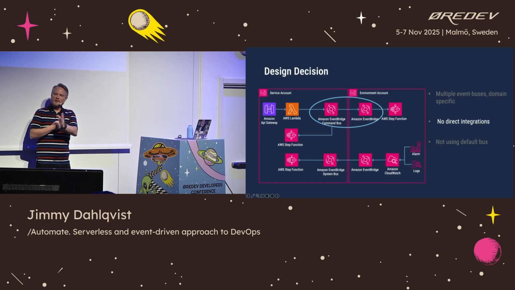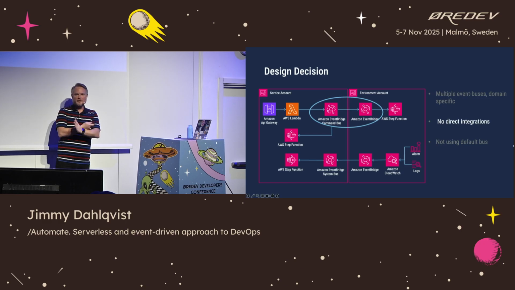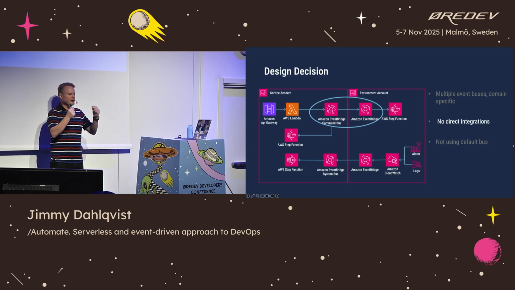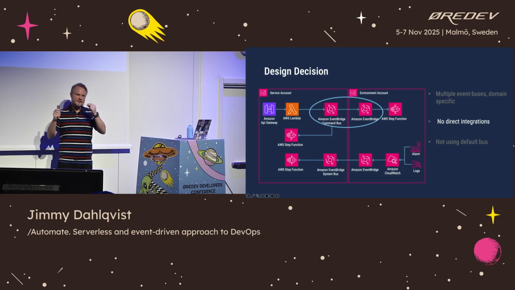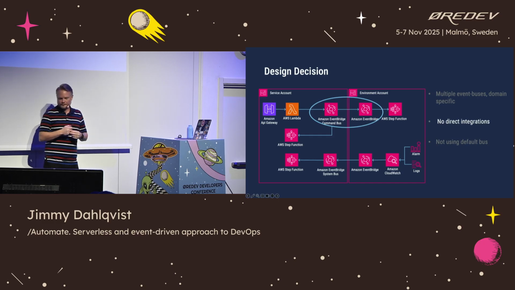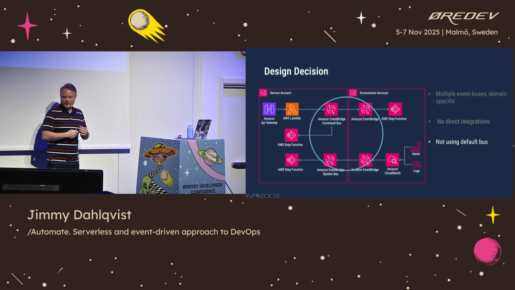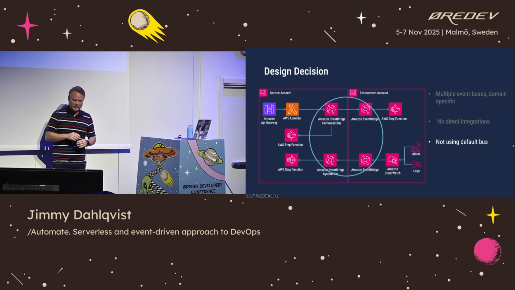We wanted to keep that logic separate, because if the service account has these tight integrations to the actual part that will do the operations, removing or changing that implementation will be harder. And also, there could be a possibility we want to implement things in a different way depending on if it's production, or if it's development, and so on. And the third thing was we never ever use the default event bus that comes with AWS accounts.